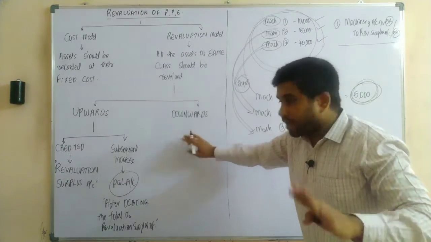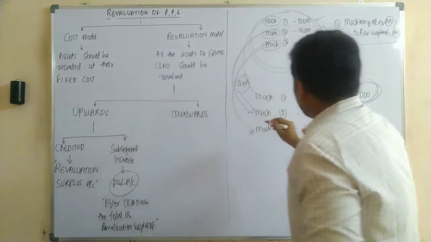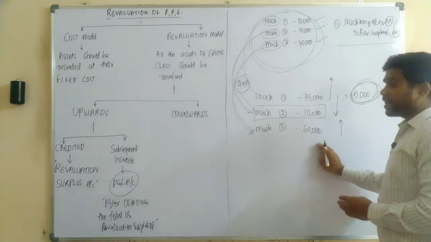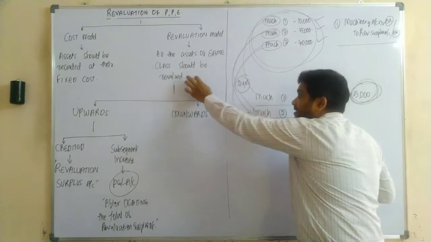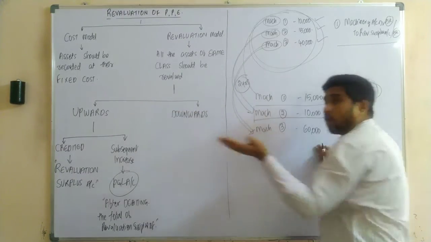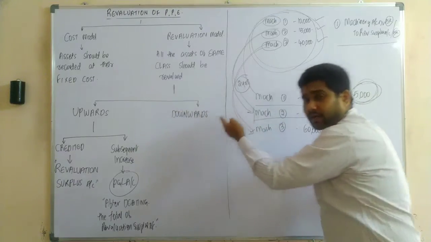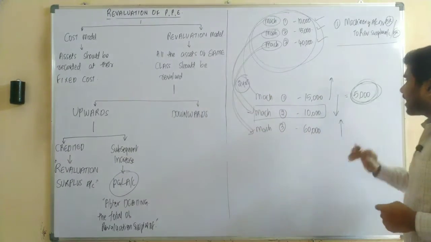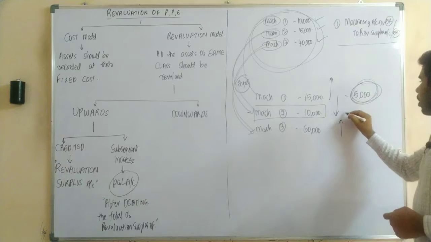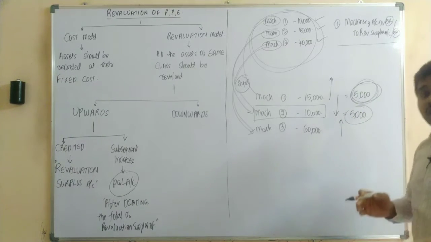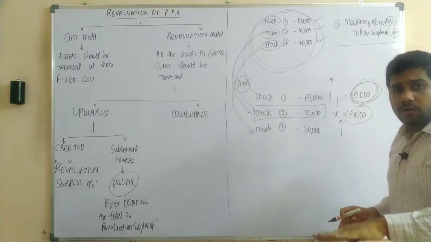Now in case of our machinery number 2, as fixed assets can be revalued downwards also, in our second case it was revalued downwards. How much was the difference, sir? The difference was 5,000 rupees. Was it revalued upwards or downwards? Downwards.